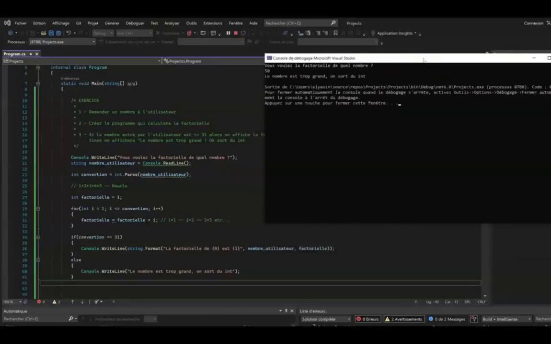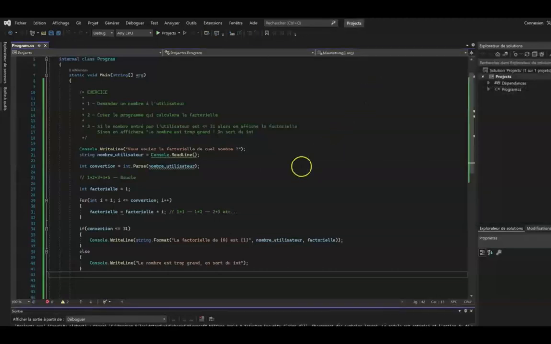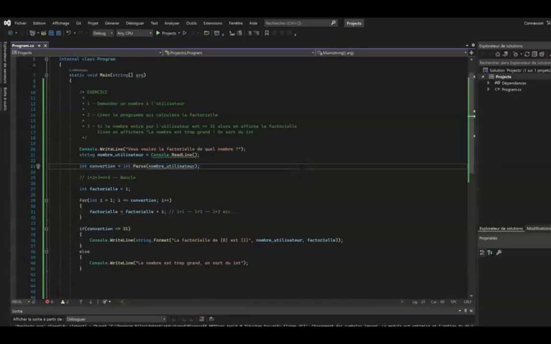Now we will test, for example, for a number greater than 31. I will restart the program and type 50. What will happen? Well, we enter the case of the else, it does not fulfill the condition of the if. Then it will display us directly that the number is too big.